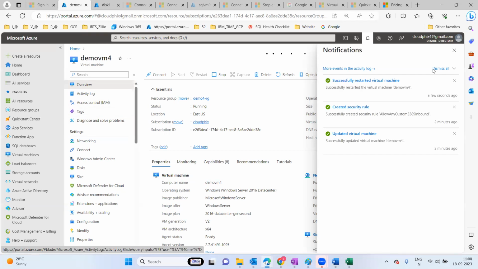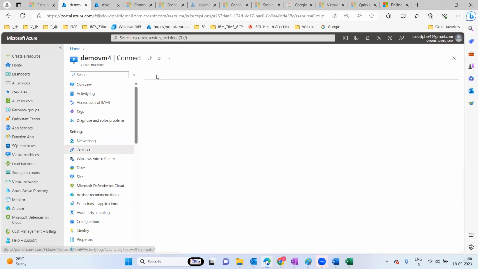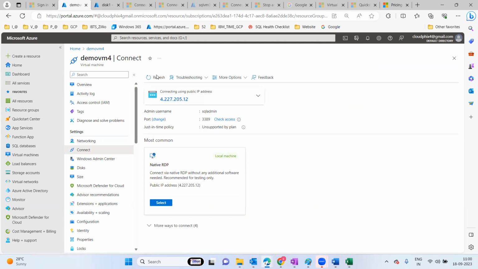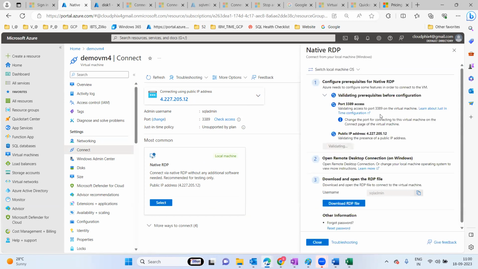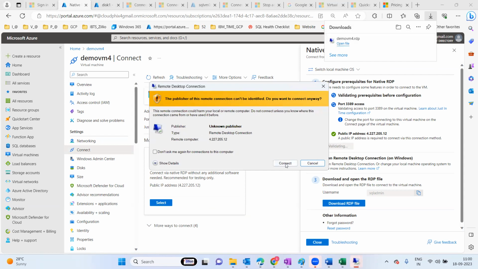Okay, it is successfully restarted. So what I want to do here is take the native RDP option and download this RDP file. Keep this one and double click it. This is one kind of approach. Either way it will work.